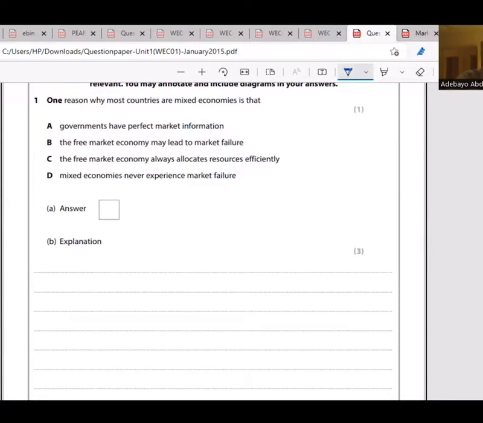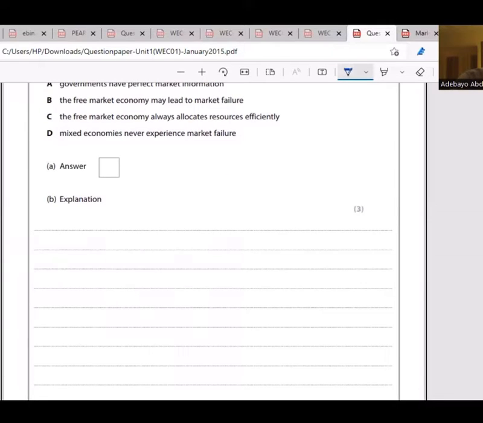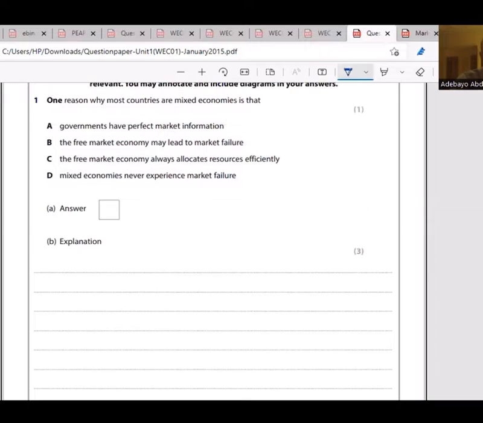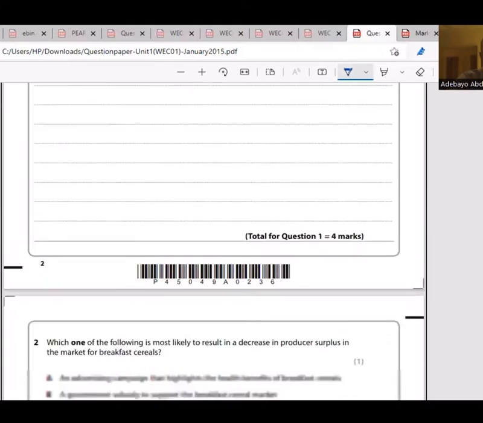Then you have to explain what market failure is. Market failure is a situation whereby the market mechanism, the decisions they take, leads to misallocation of resources. That is market failure. And when you talk about the free market, it means resource allocation is being decided by individuals and firms. So that's all about mixed economies. So go to question 2.